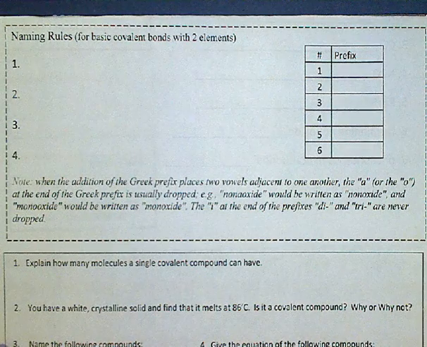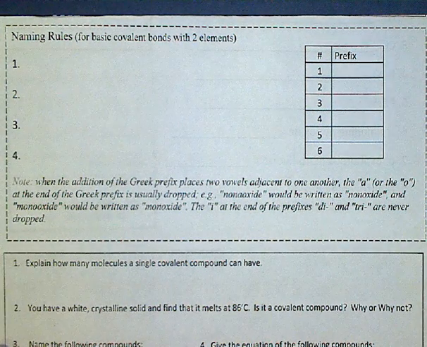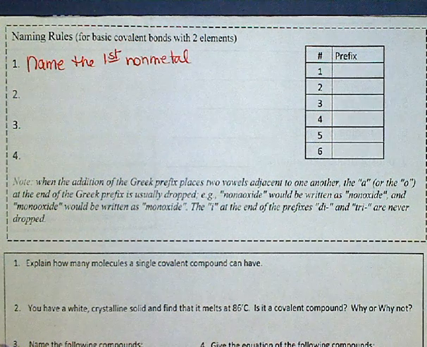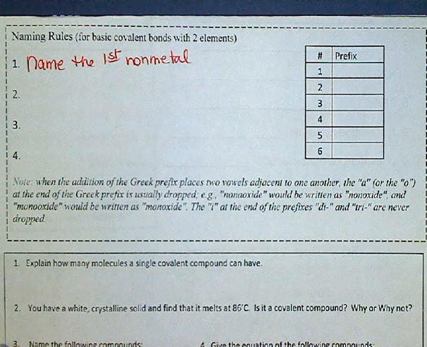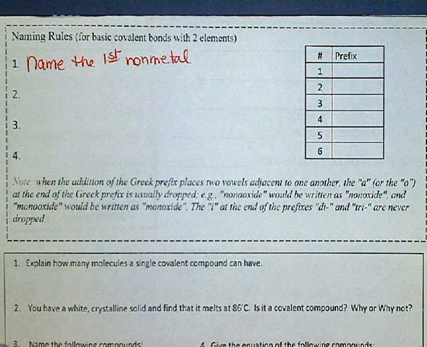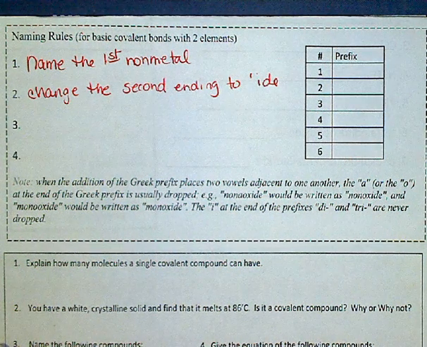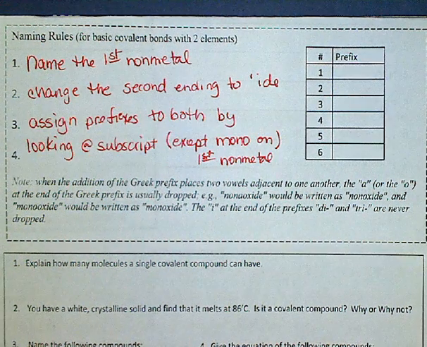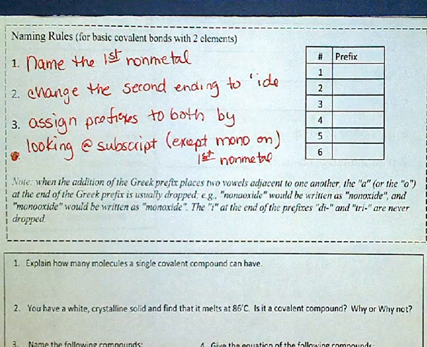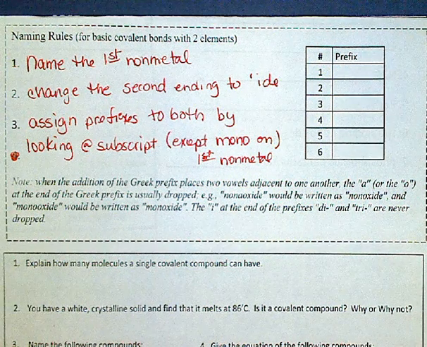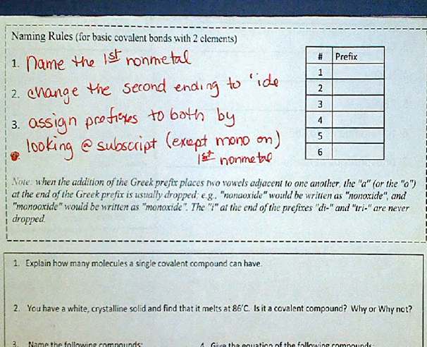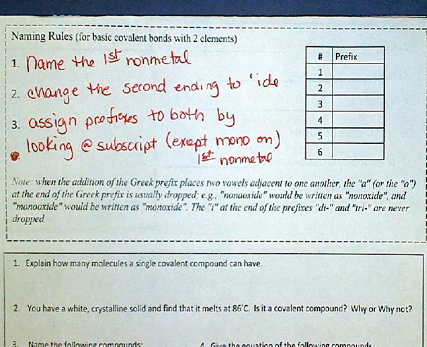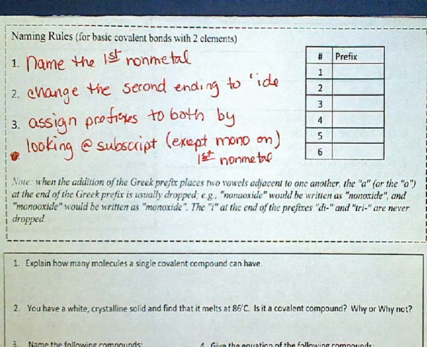We're now going to take a look at how to name covalent bonds. There are 3 rules. The first one being, remember they are 2 nonmetals, so you take the first nonmetal and just name it. And like with ionic, we're going to change the second one to IDE. On the third, we assign prefixes to both nonmetals by looking at the subscript. That's that little number down below them, except for mono, which we would put mono on the first nonmetal.